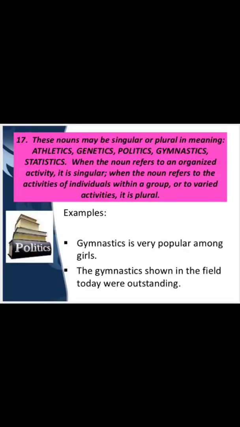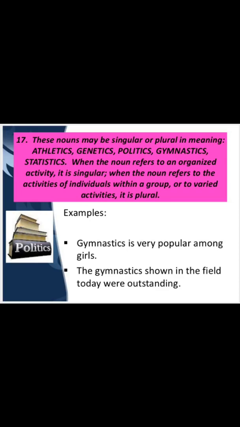The next rule is that there are some nouns which may be singular or plural in meaning, like athletics, genetics, politics, gymnastics, statistics. When the noun refers to an organized activity, it is singular, while when the noun refers to the activity of individuals within a group or to varied activity, it is plural. Now see the example.